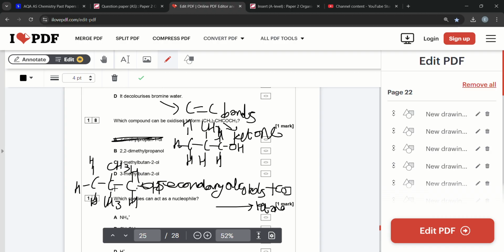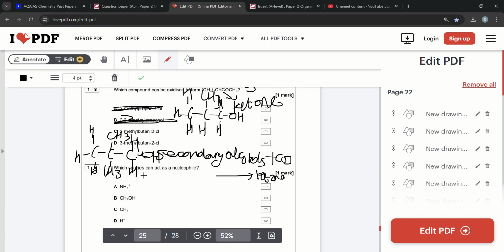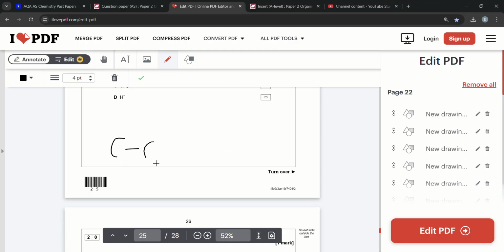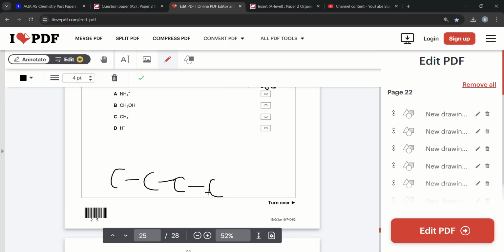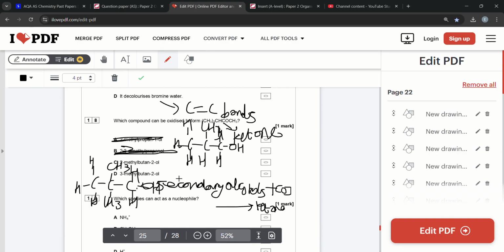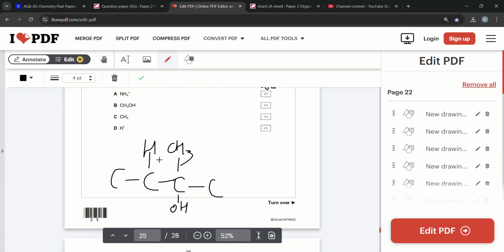Wherever it is, it's still a primary alcohol. C, 2-methylbutan-2-ol: methane, ethane, propane, butane. 2-methyl. So there's an alcohol group on the second carbon. There's also a methyl group on the second carbon. And then you fill in the hydrogens.